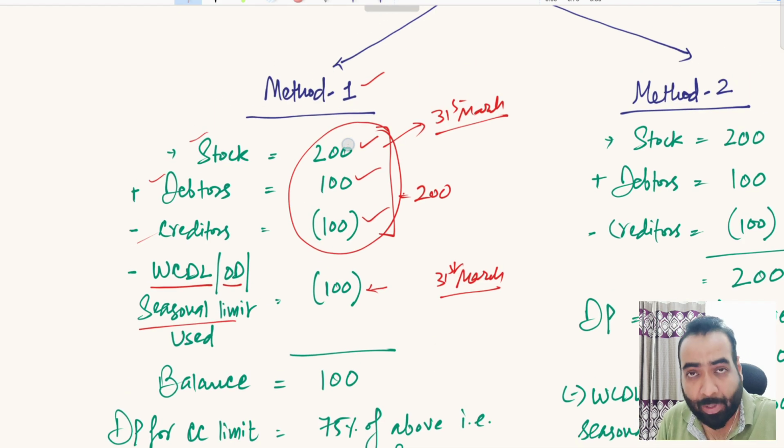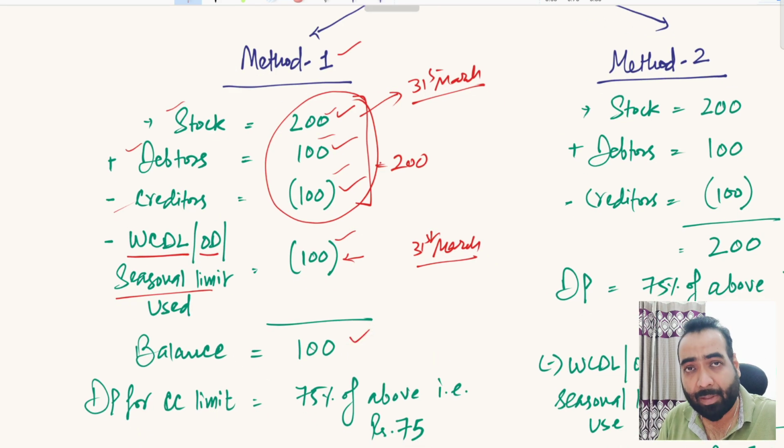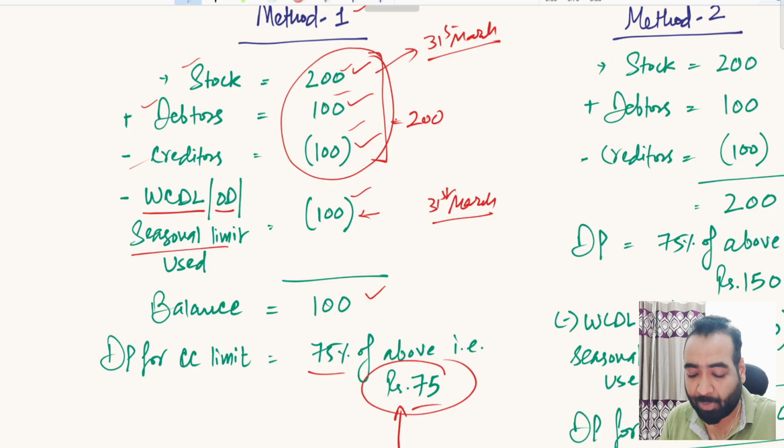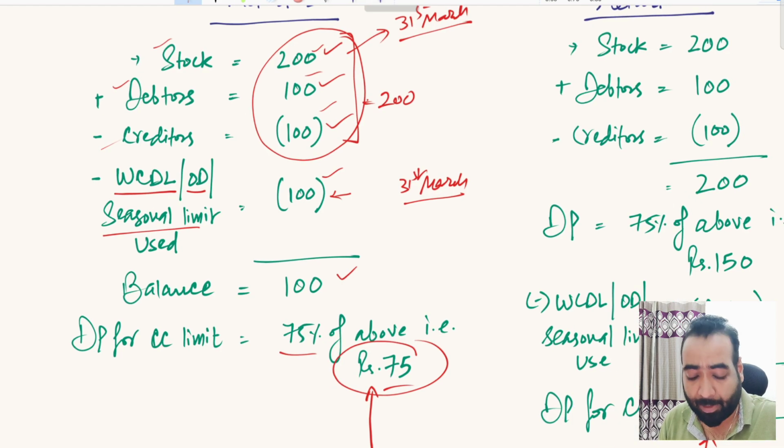So you have invested 200 here, invested 100 rupees here. You have got 100 rupees support from the creditors. You have got 100 rupees support from these facilities. Now in a nutshell, you have a balance net investment of rupees 100. You take 75% of that. Now 75 rupees is your drawing power. That is method number one.